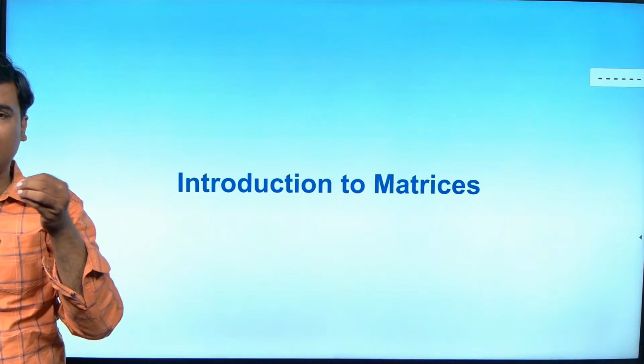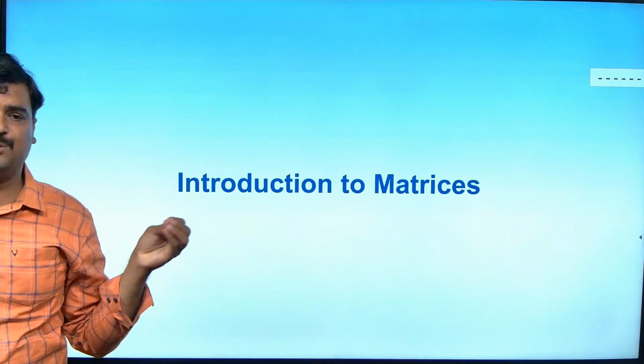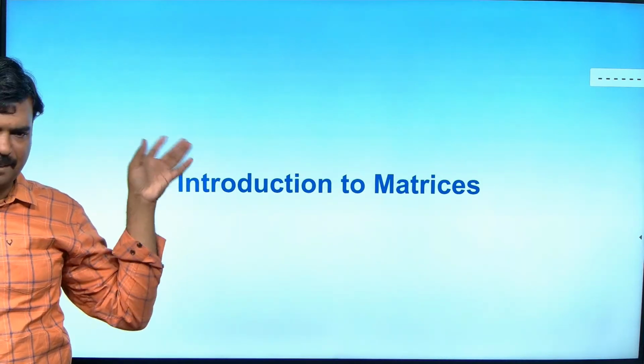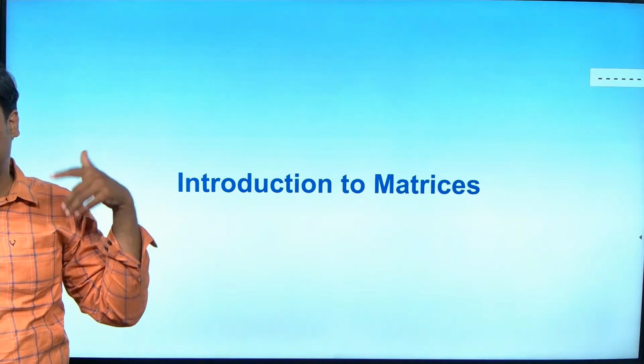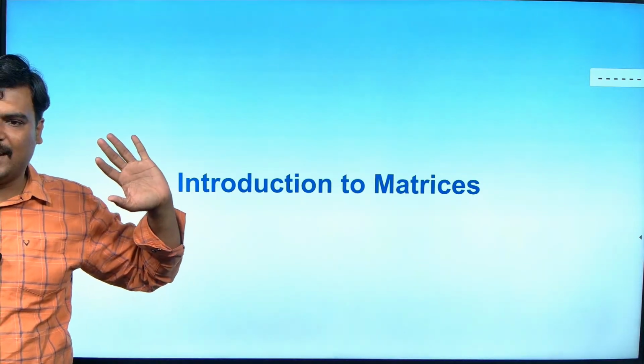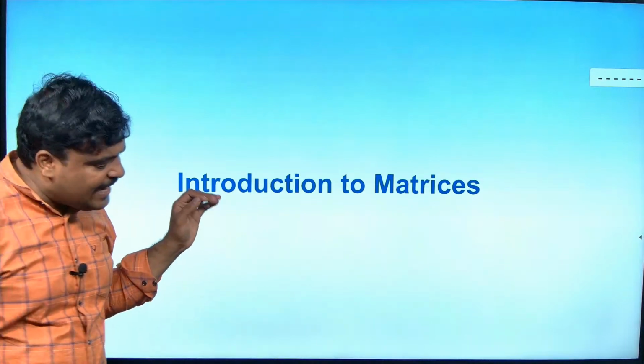When I want to write a program or something, I can use this matrix. But in the sums we are going to do, none of that will be there. It will be like a kind of new number system for you. You can have anything. Okay, so what is matrix?